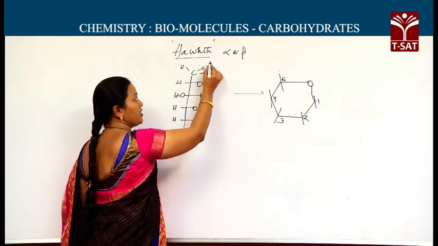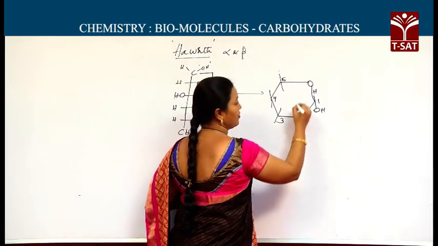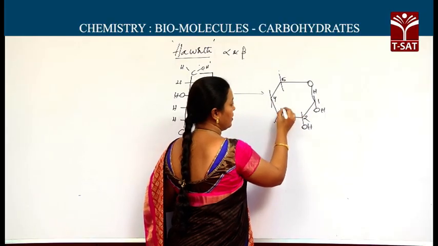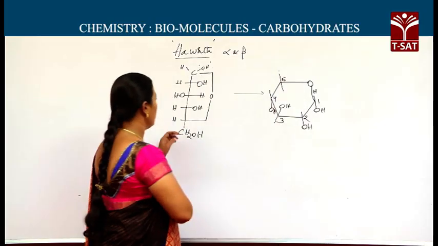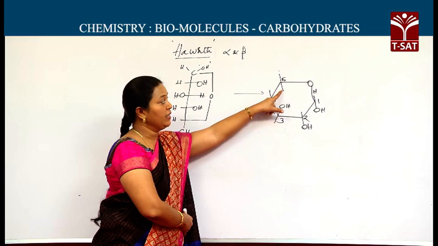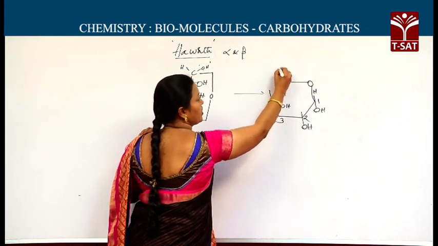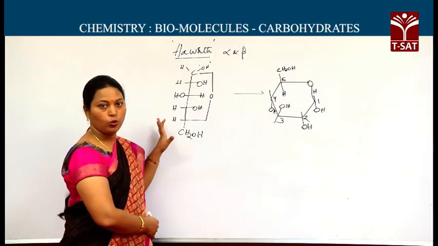The groups which are present on the right side we write at the bottom: OH, hydrogen. Second with OH right, third with OH left, fourth with OH right. Fifth, though it is present on the left side, we have to write inside the ring because CH2OH is present outside the ring. It is the pyranose form of the glucose.